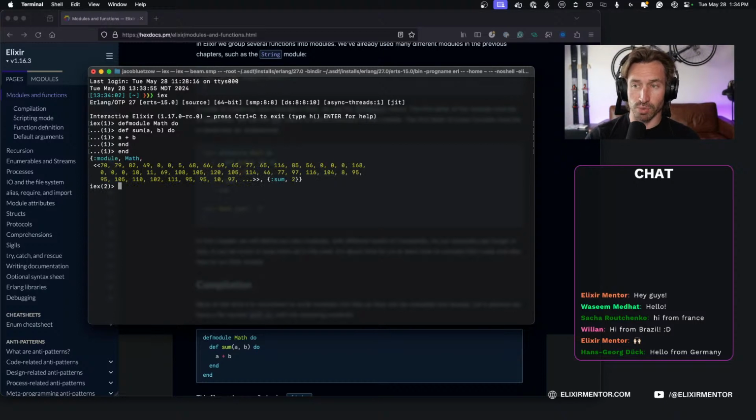So now we have a module called Math, and we can access our function inside of Math by calling the module name, dot, and then the function we want, which is sum, and then we can pass in our two arguments and we get 3 back. So that is a function inside of a module.